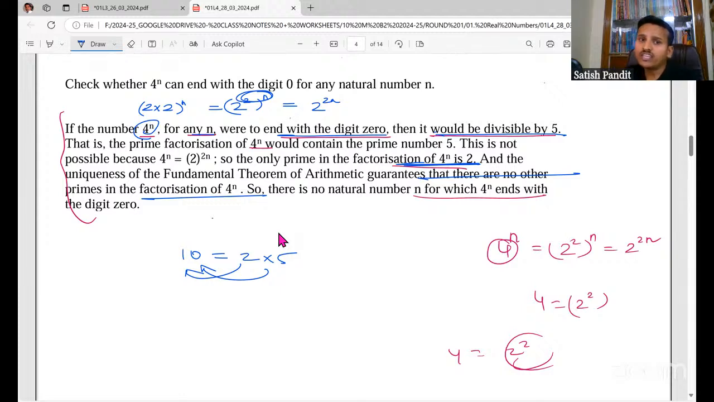So the uniqueness of fundamental theorem of arithmetic guarantees that there are no other primes in the prime factorization of 4 to the power n. So there is no natural number n for which 4 to the power n ends with the digit 0.